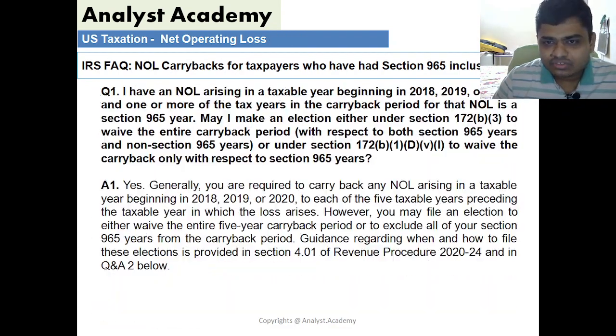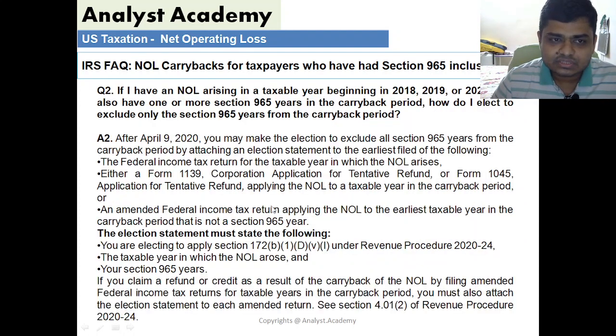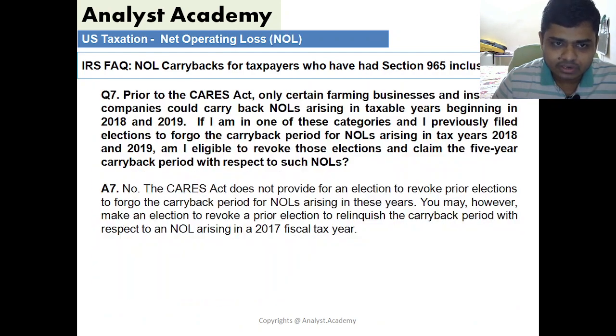There are two kinds of FAQs: the first is for taxpayers who had a section 965 inclusion. When I say 965 inclusion, it is about foreign income related entities, so there will be certain differences in those cases.